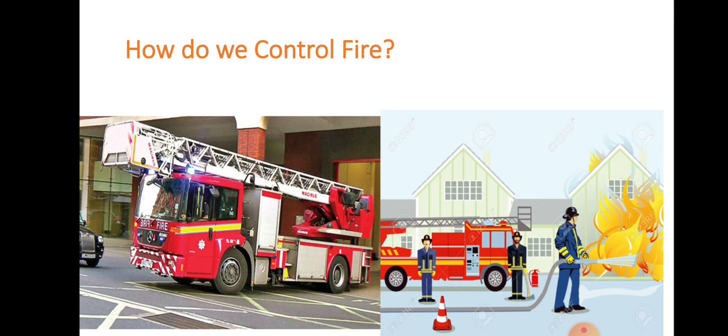If we cool the fuel, the fire will be controlled. Otherwise you have to stop the supply of air, that is oxygen. Otherwise you have to reduce the temperature beyond the ignition temperature. By doing one of these we can control the fire. So the job of a fire extinguisher is to cut off the supply of air or to bring down the temperature of the fuel, or both.